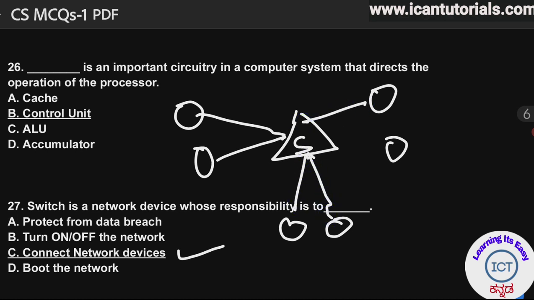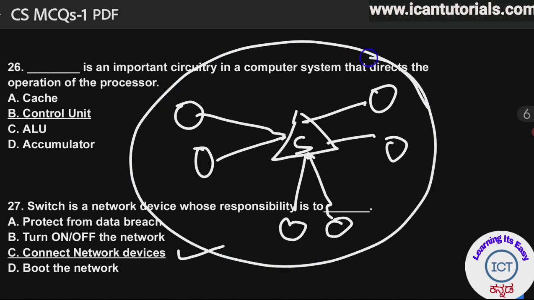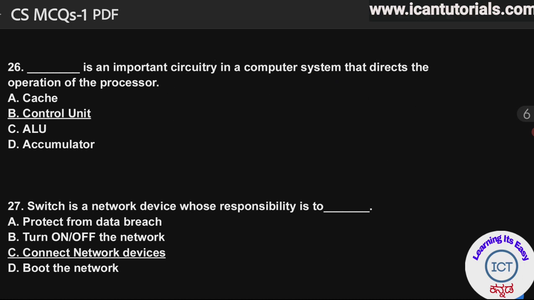This is called a network. All these 6 devices are connected by a single device, and this device is called the switch. So switch is basically used to connect network devices. Several devices are interconnected by using a physical device called a switch. That is our 27th question.